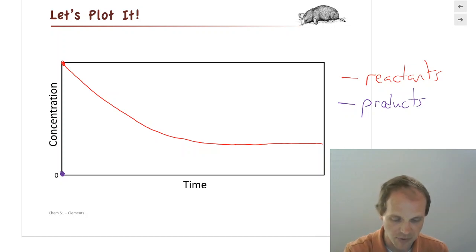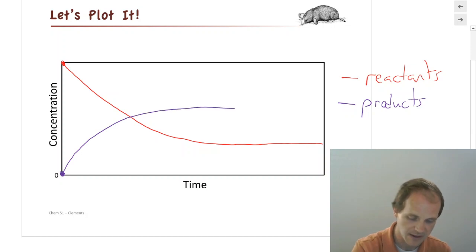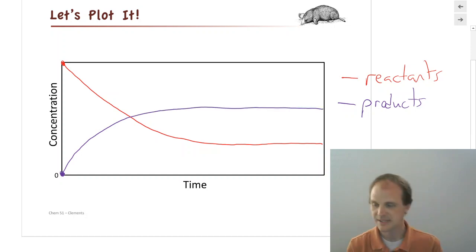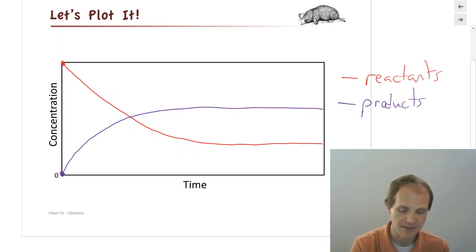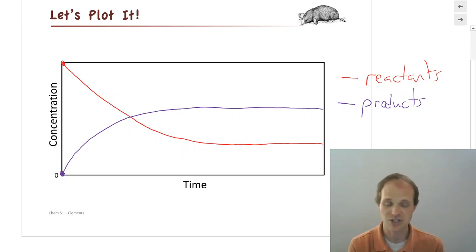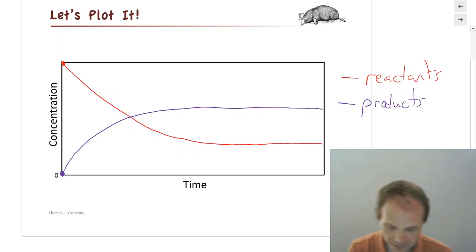So if we plot our products, we start with 0, we're going to make some, and it's going to look something like that. And so we can see that as we wait, there's eventually some products, but not 100% products. It's not making as much as possible. And there's still some reactants. And there's this point at which neither of them are changing. And that point where they're not changing anymore is what we call equilibrium.